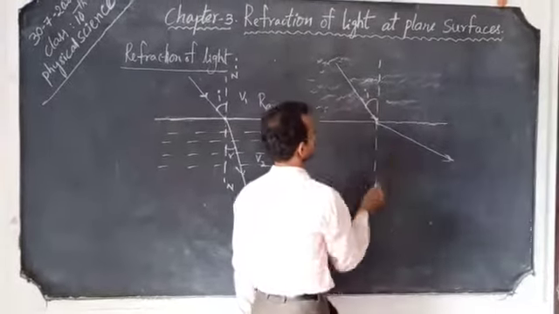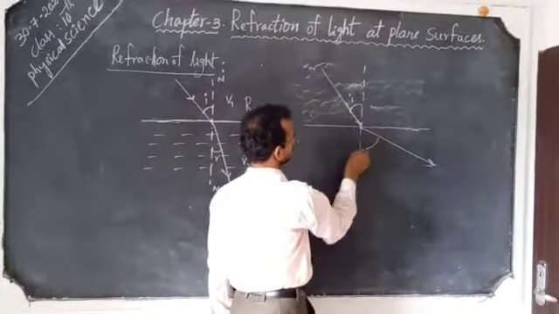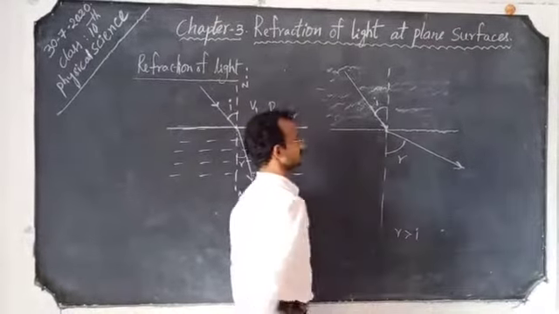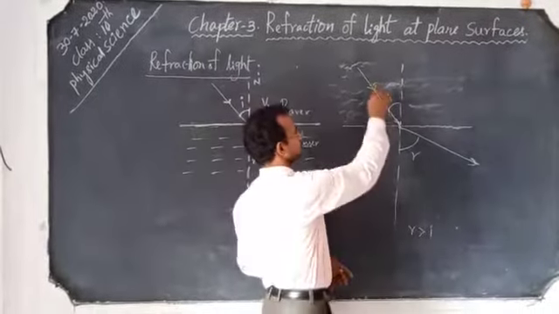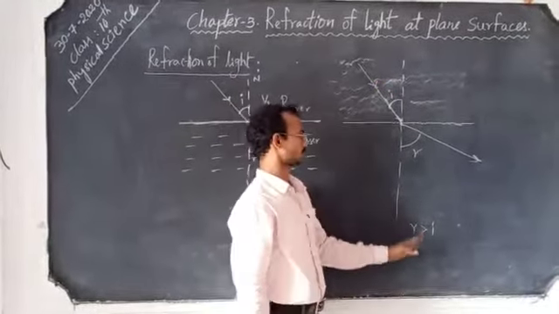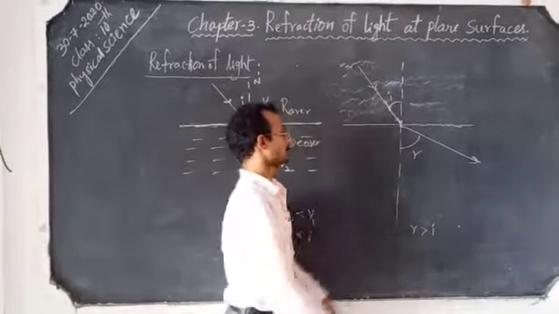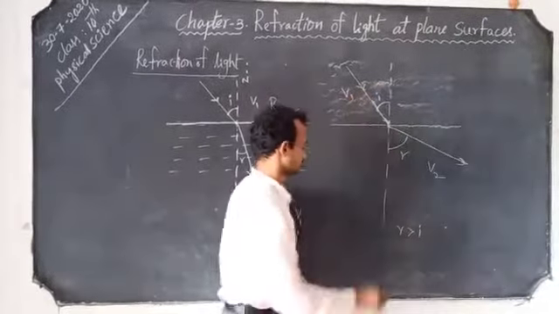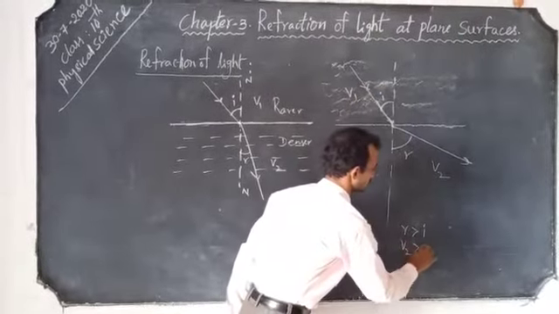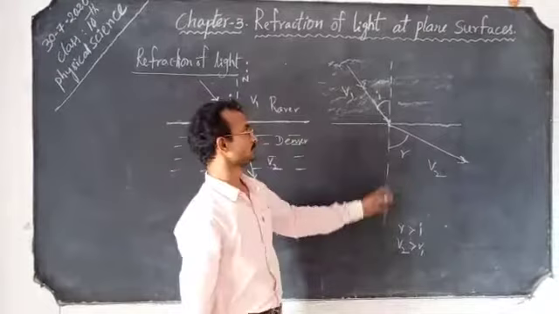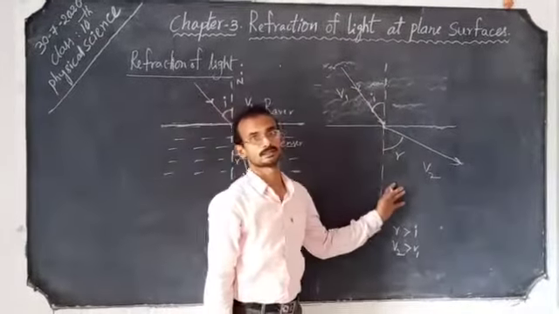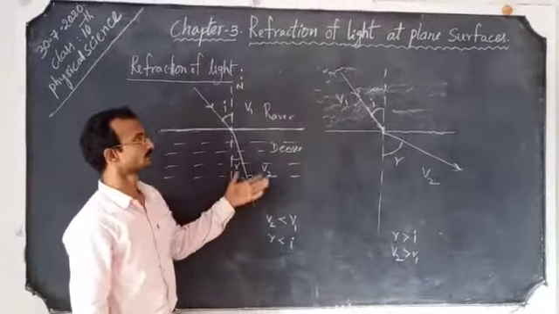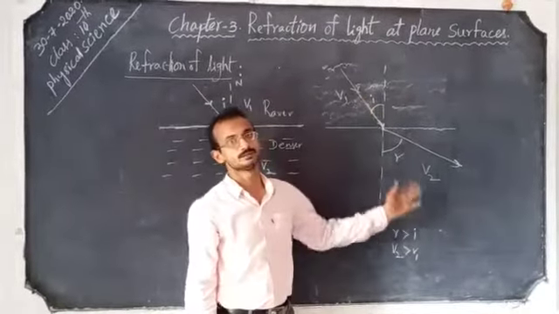This angle is I, this one is angle R. Then R becomes greater than I. When a light ray propagates from a denser medium to a rarer medium, R becomes greater than I, and moreover the speed also becomes greater: V2 becomes greater than V1. These things happen when a light ray propagates from denser to rarer. This is the case from rarer to denser, and this is the case from denser to rarer.